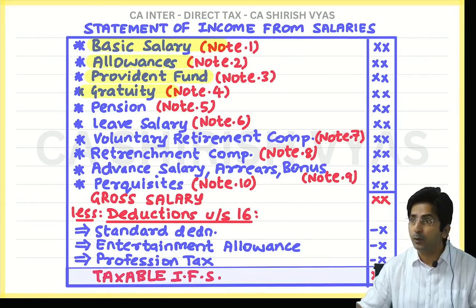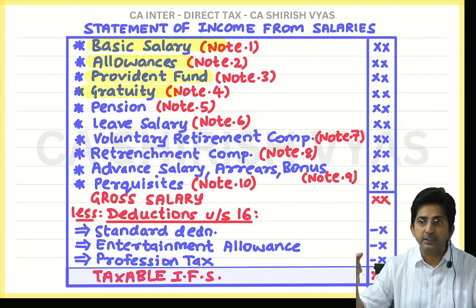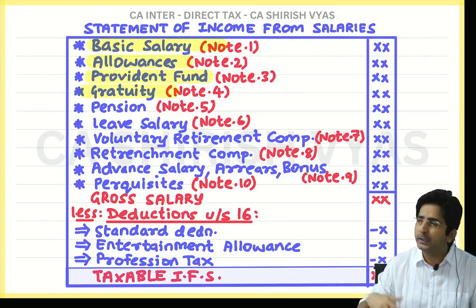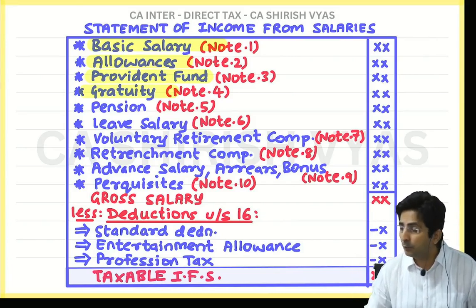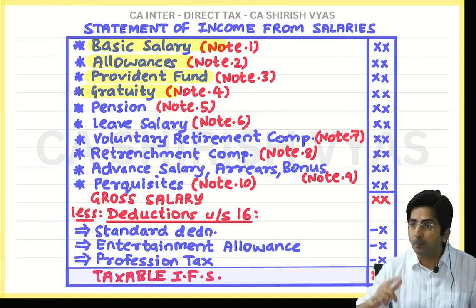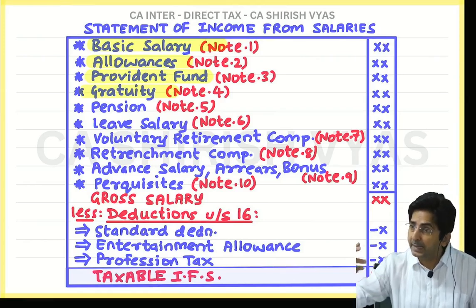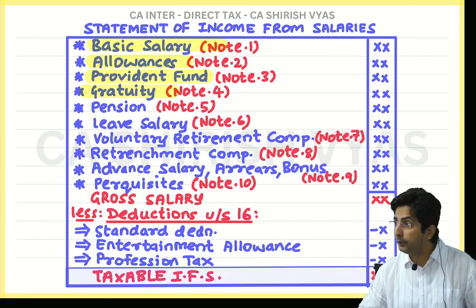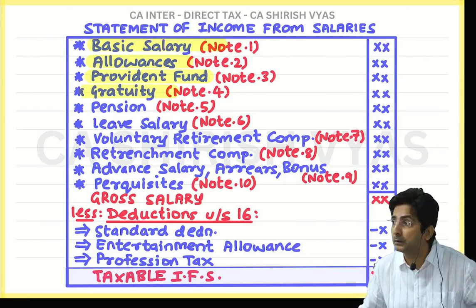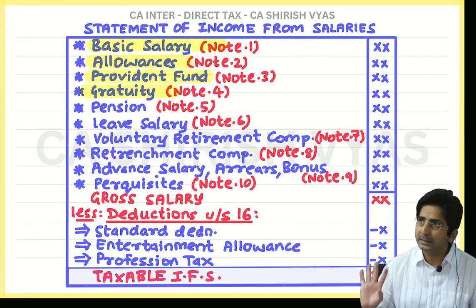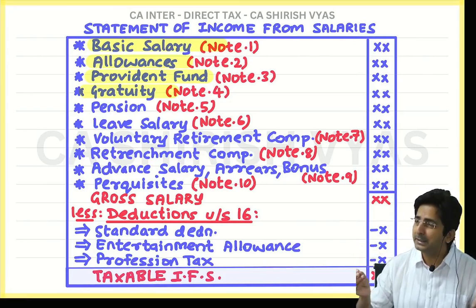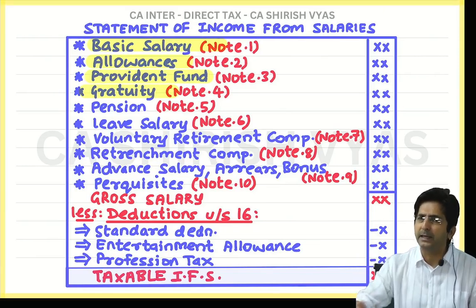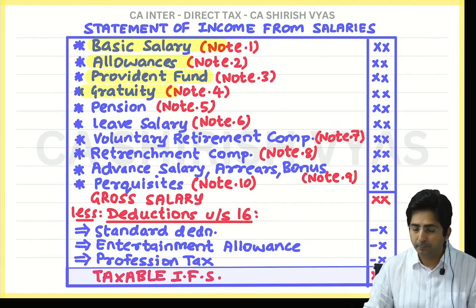See, because when the employee was young and energetic, he was working and generating the salary income. But after so many years of service, he becomes old. So in his old age also, he needs to survive. So for his survival, company gives him pension on month-to-month basis. And it is given till he dies. But it is a small amount. Means while you are working, you might be getting salary of 50,000 per month. But pension you are getting sitting at home. You will get not a big amount, say 5,000, 6,000, 10,000, every month. But a small amount you will keep getting every month till you die. Okay. So that is pension.